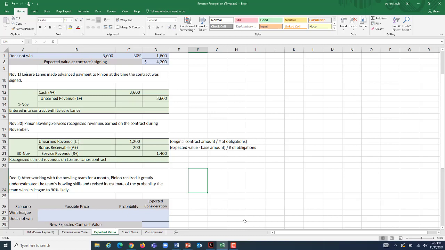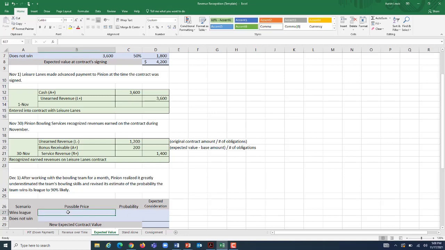I don't think we're recognizing as much revenue as we should be during the period when we're actually earning it, because it's way more likely than not that these kids are going to win the league. Our expected contract value should be way higher than it is. This happens. I mean, we're making estimates here, but in life, you make your best guess on stuff, and sometimes it doesn't go according to plan. This is one of those favorable situations where what actually happened is better for us than what we thought in the first place. We're pleasantly surprised, if you will.